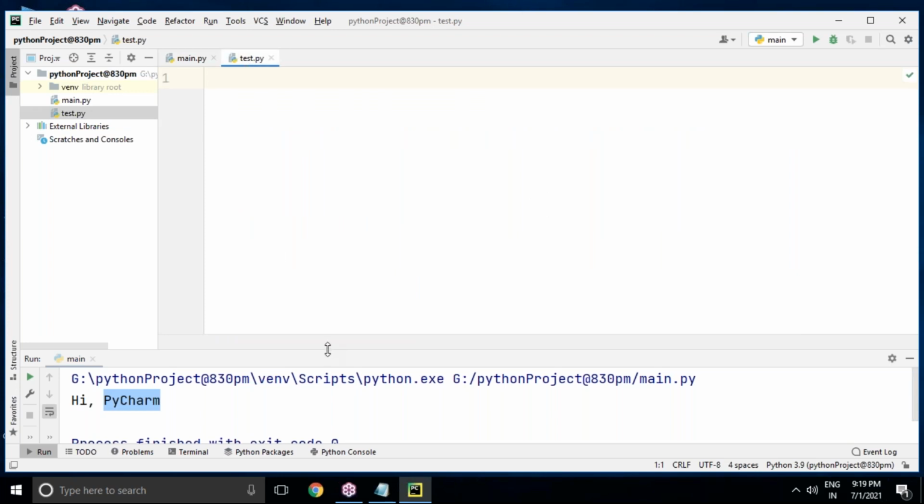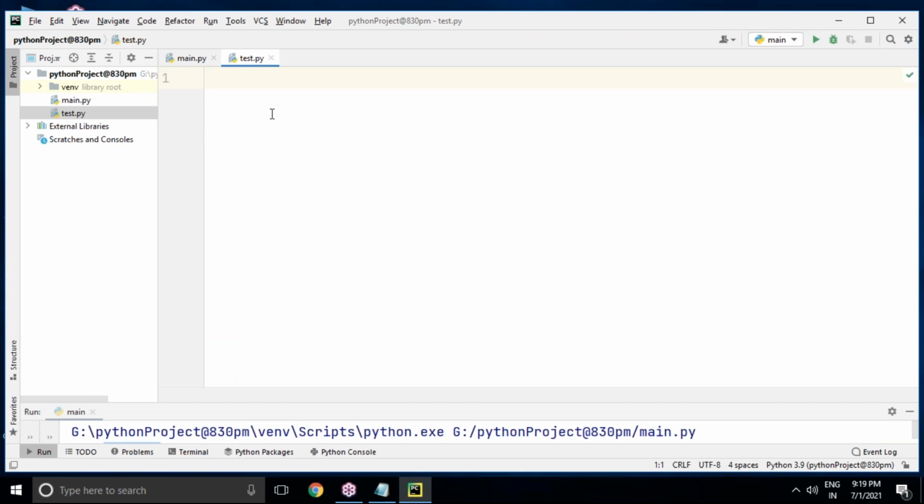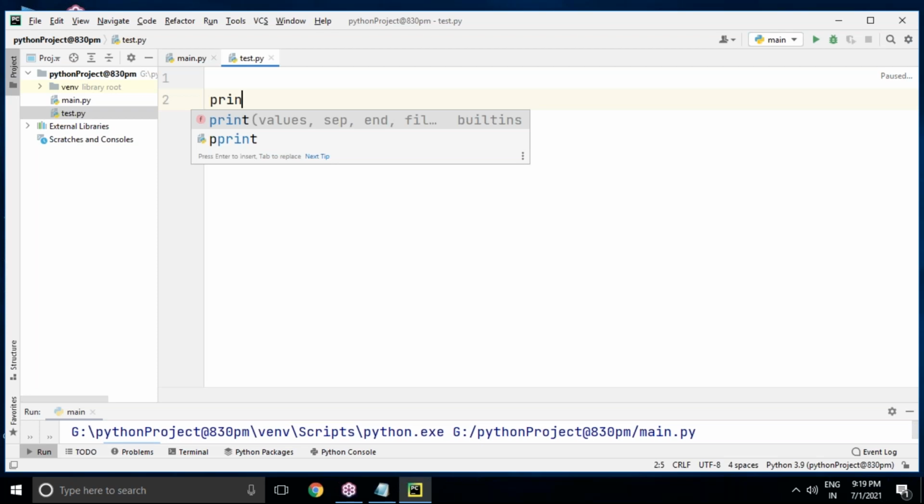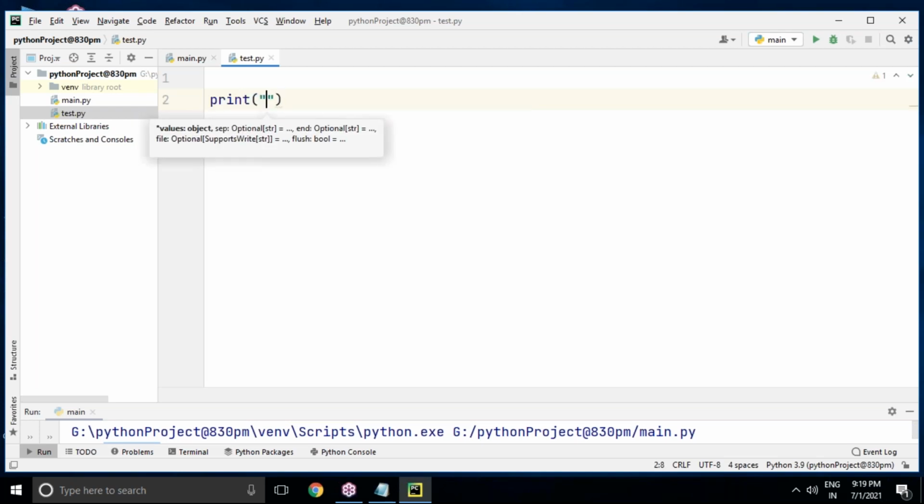The advantage of the PyCharm editor, and why I'm using it, is that as soon as we try to type something, for example print, the IntelliSense option immediately appears. So the programmer will not get any confusion. You can directly pick it by pressing enter.